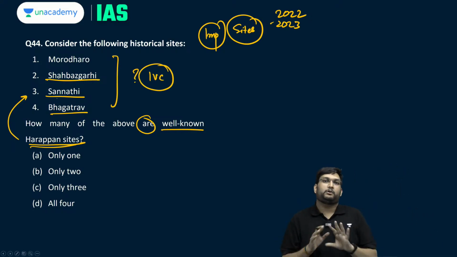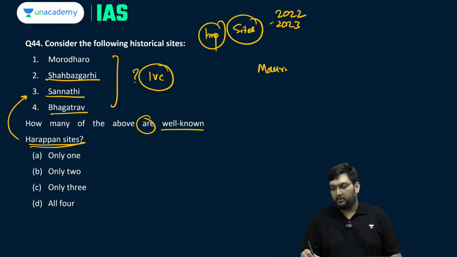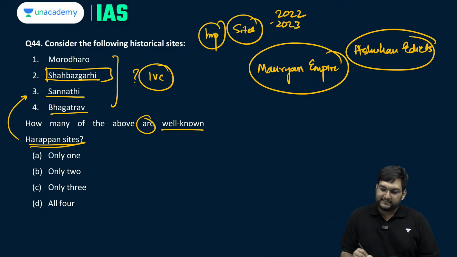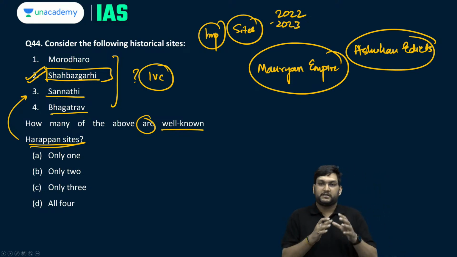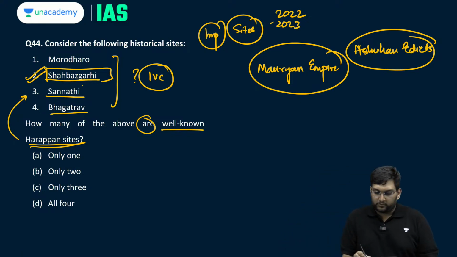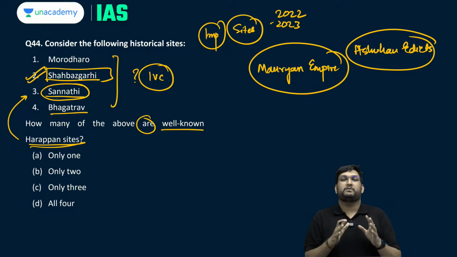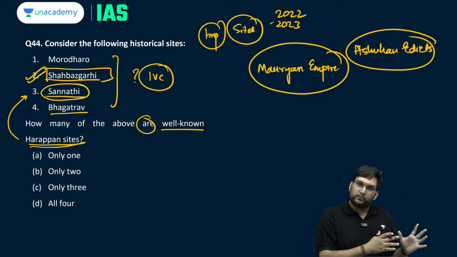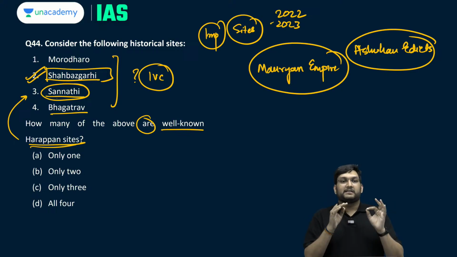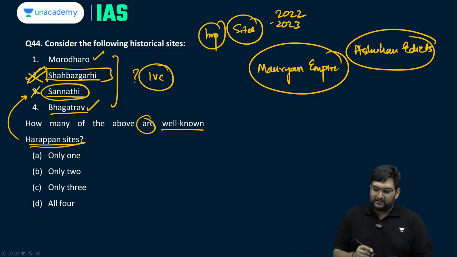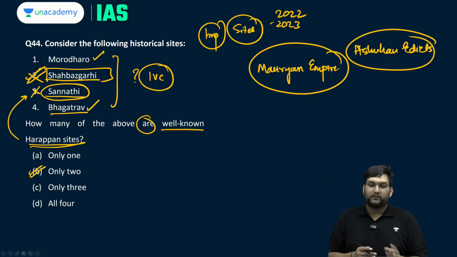Now if you have any idea about the Mauryan Empire and Dhamma, and specifically Ashokan edicts, you would know that Shahbazgadi is a very important Ashokan major rock edict, and again you would know that Sanati is a minor rock edict. Shahbazgadi is quite known. Sanati has previously been in the news and has been asked by UPSC also, quite late. But the fact is these two are Mauryan sites, so they are not Harappan sites, and Morodharo and Bhatagarv are, so only two of them are Harappan sites.